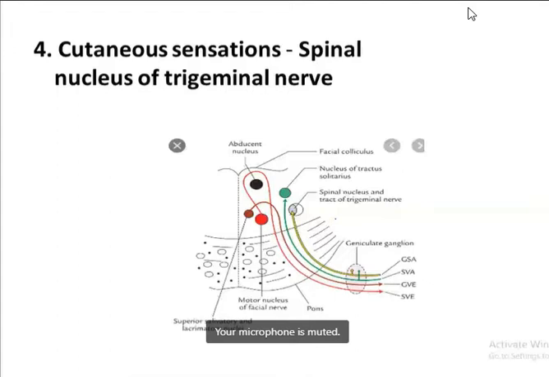Now the fourth functional component is the cutaneous sensation. The nucleus is the spinal nucleus of the trigeminal nerve. The cutaneous sensation is mainly from the external ear. So these are the four different functional components.